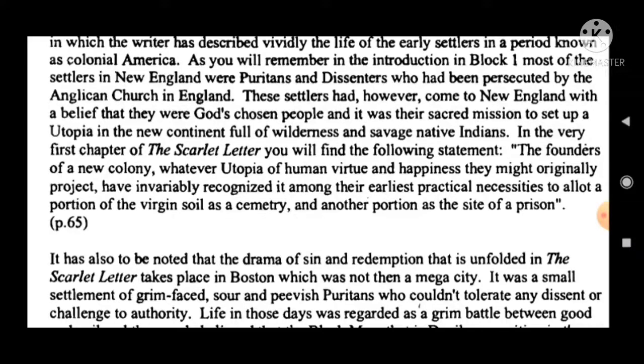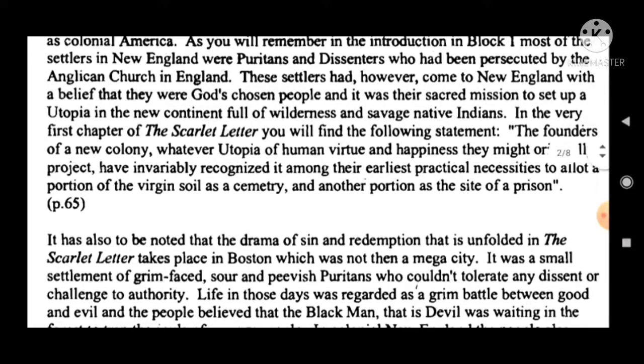These settlers had, however, come to New England with the belief that they were God's chosen people, and it was their sacred mission to set up a utopia in the new continent full of wilderness and savage native Indians. Okay, so they believed that they were God's chosen people. Already I have discussed this in my previous videos. You can go through my previous videos which I have added in my description box.